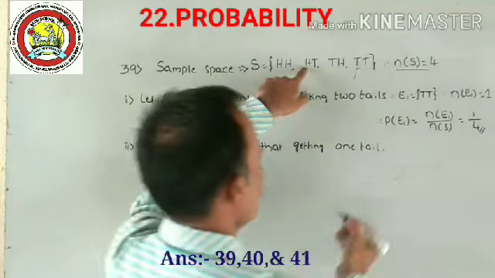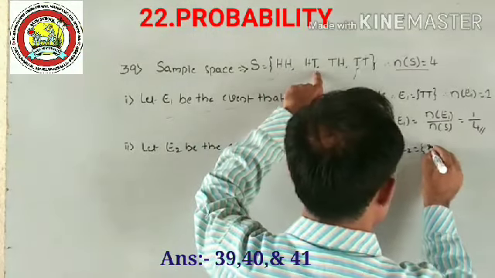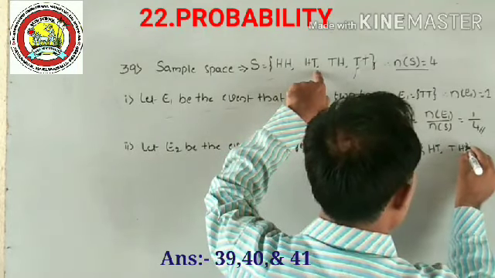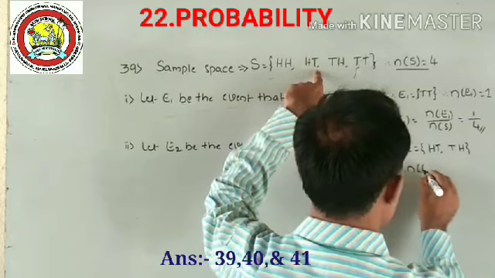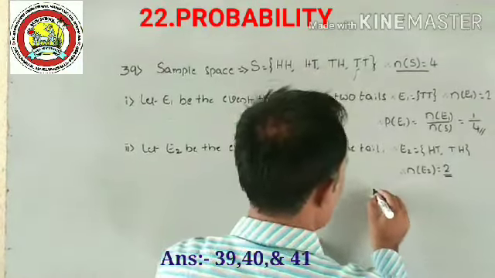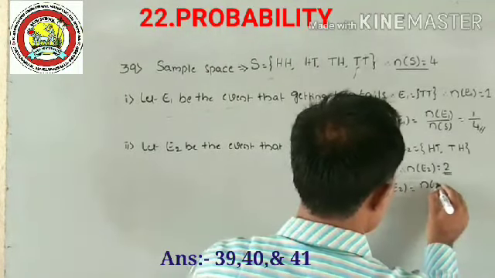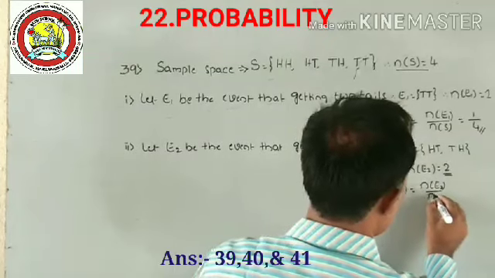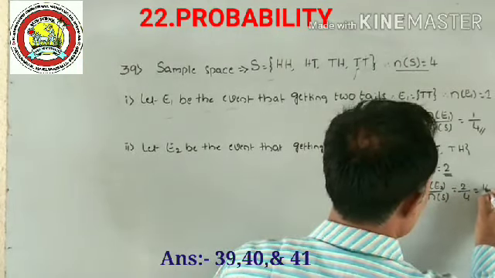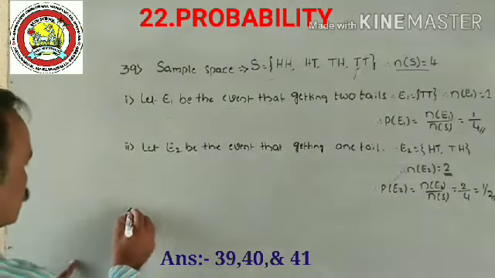So E2 is equal to one tail, that is HT. So we have another option, that is TH. Therefore, the value of n(E2) is equal to 2. Therefore, the probability of this event, P(E2), is equal to, what is the formula? n(E2) divided by n(S), that is equal to 2 divided by 4. The answer is 1 divided by 2.